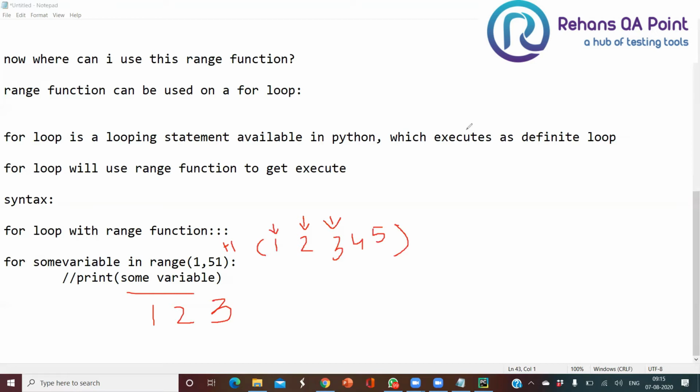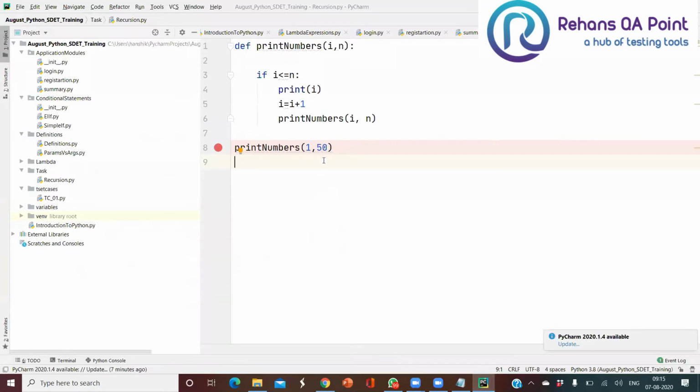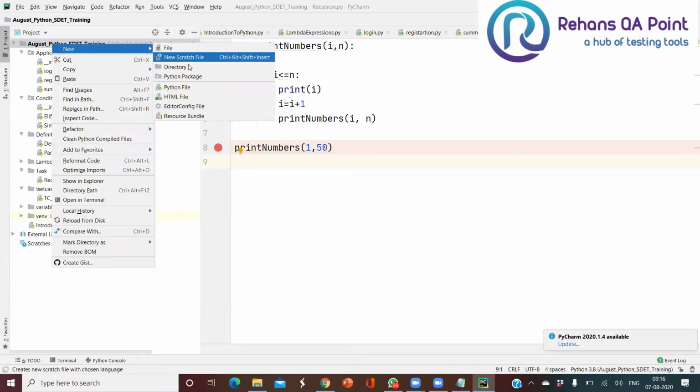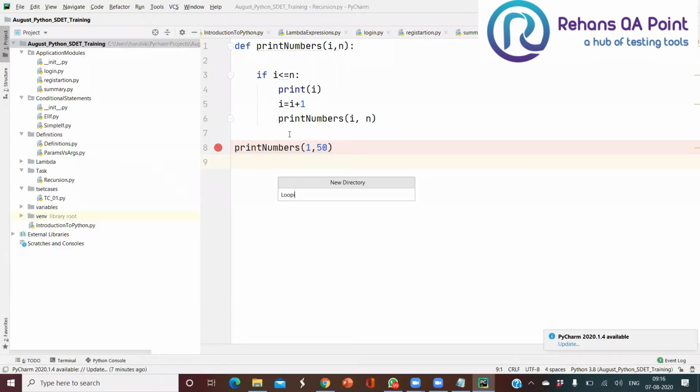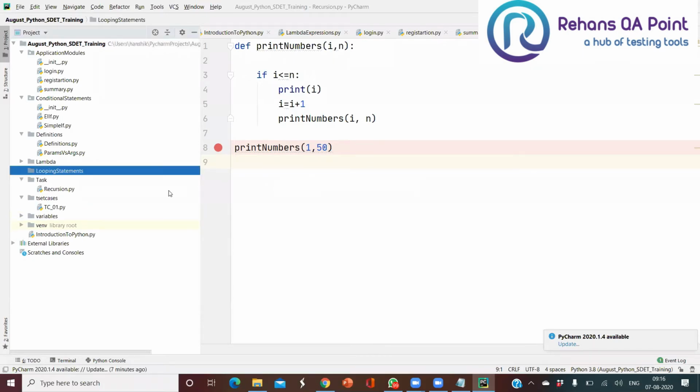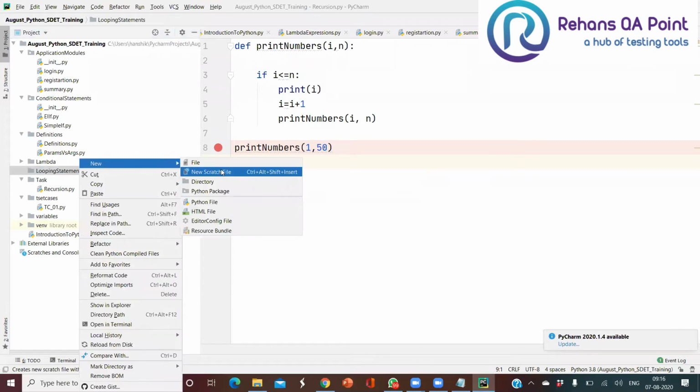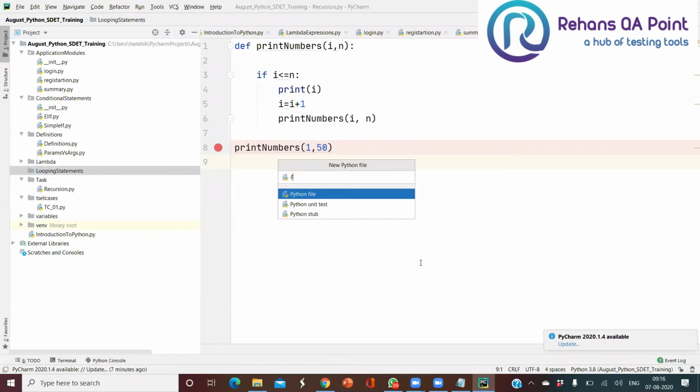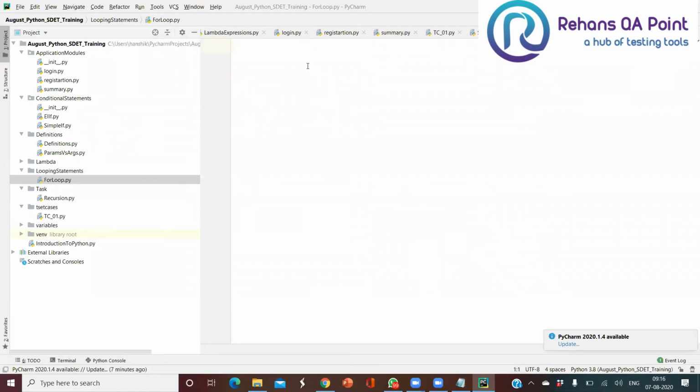Okay, so now let us see how we can implement the same logic in programming. So now let me go here and create a new directory called looping statements, and a new Python file, for loop here.